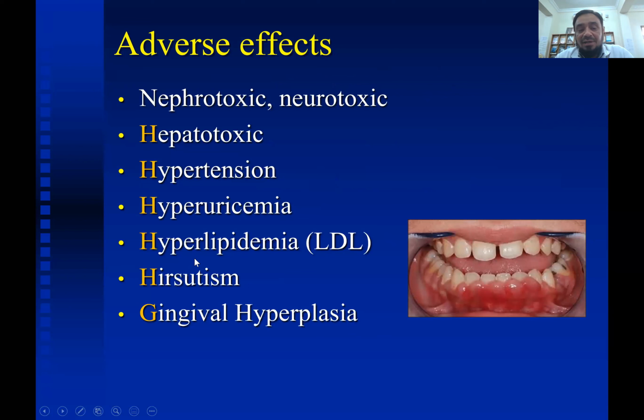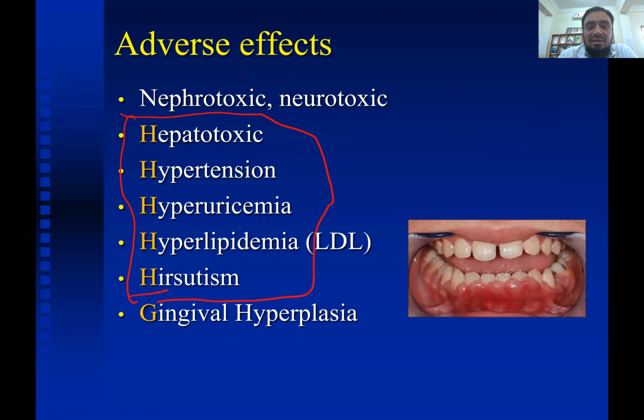Also, it can be used in other inflammatory diseases. Adverse effects of cyclosporin. Remember the H: hepatotoxic, hypertensive, hyperuricemia, hyperlipidemia, and hirsutism. Also, it is nephrotoxic and neurotoxic and causes gingival hyperplasia. Which is the other drug which causes gingival hyperplasia? Phenytoin. Excellent. So these are the adverse effects of cyclosporin.